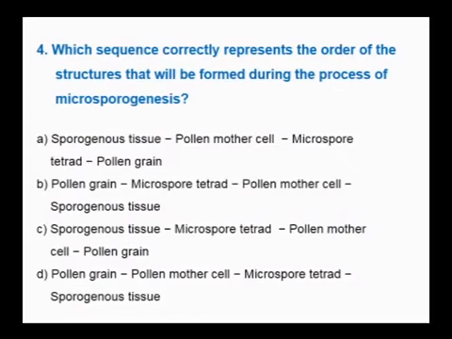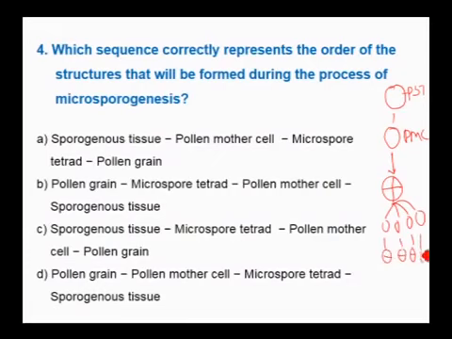See, microsporogenesis is the formation of microspores from pollen mother cell. Here we have the primary sporogenous tissue, which gives rise to pollen mother cell. Pollen mother cell undergoes meiosis to produce pollen tetrad or microspore tetrad, which separates to form microspores, which develop into the pollen grains. Therefore, the correct sequence is sporogenous tissue, then pollen mother cell, microspore tetrad, then the microspore and pollen grain.